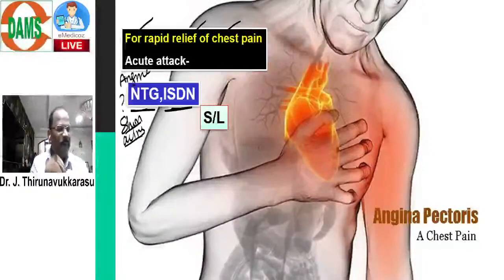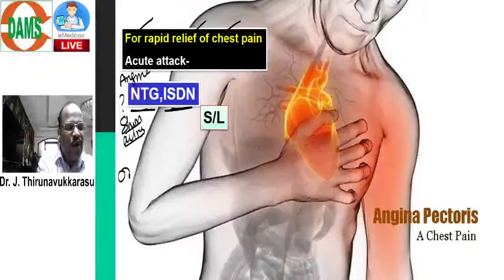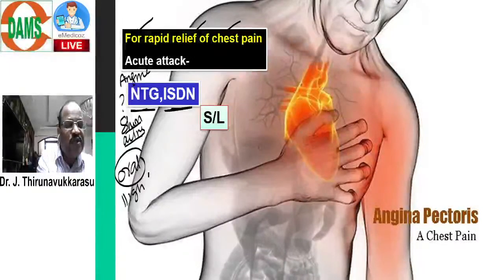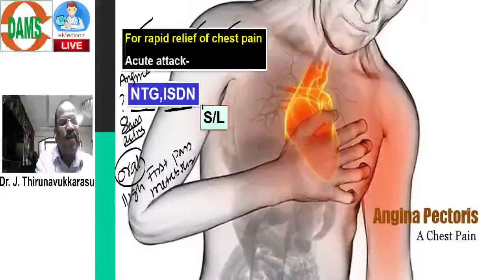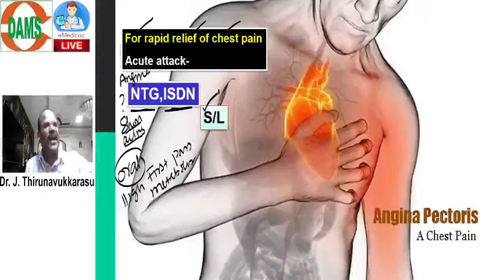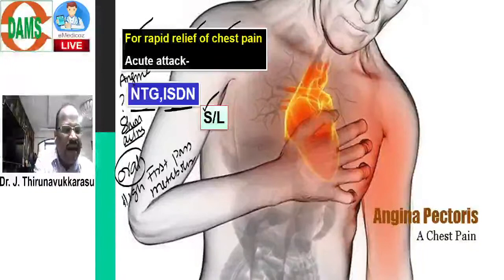Very good. My question starts because, look, all nitrates when I give orally undergo very high first pass metabolism. Because of this problem, to avoid it, we give nitrate sublingually for rapid action. But my question starts, come on, it's very interactive. I know all nitrates when I give orally undergo high first pass metabolism.